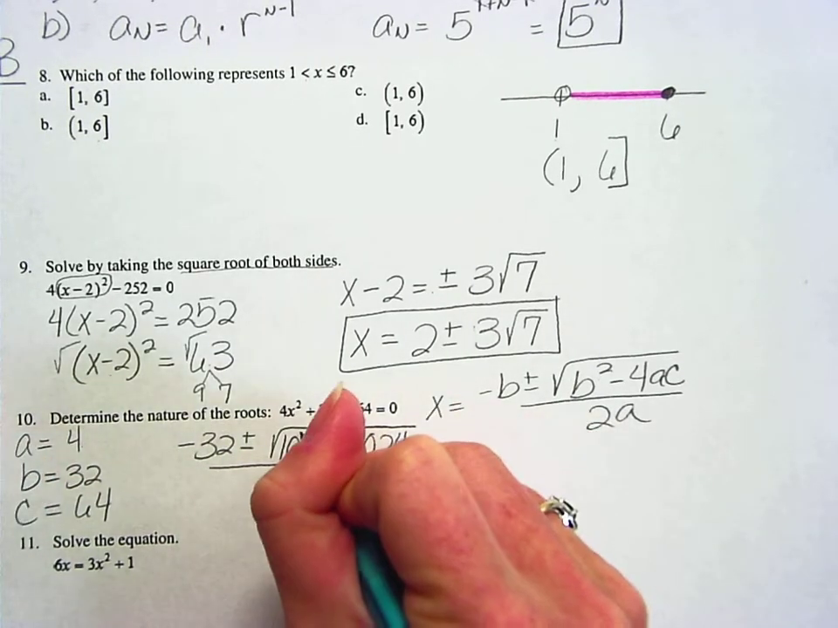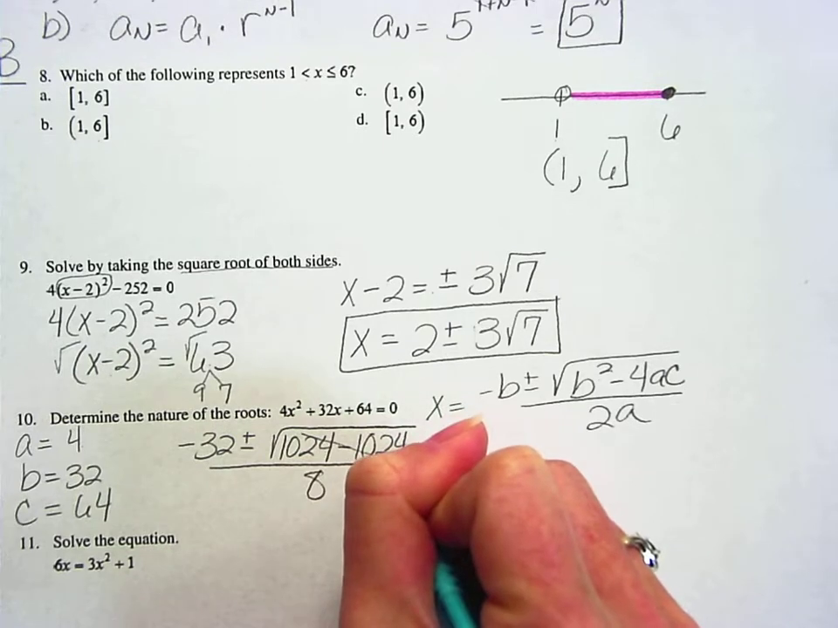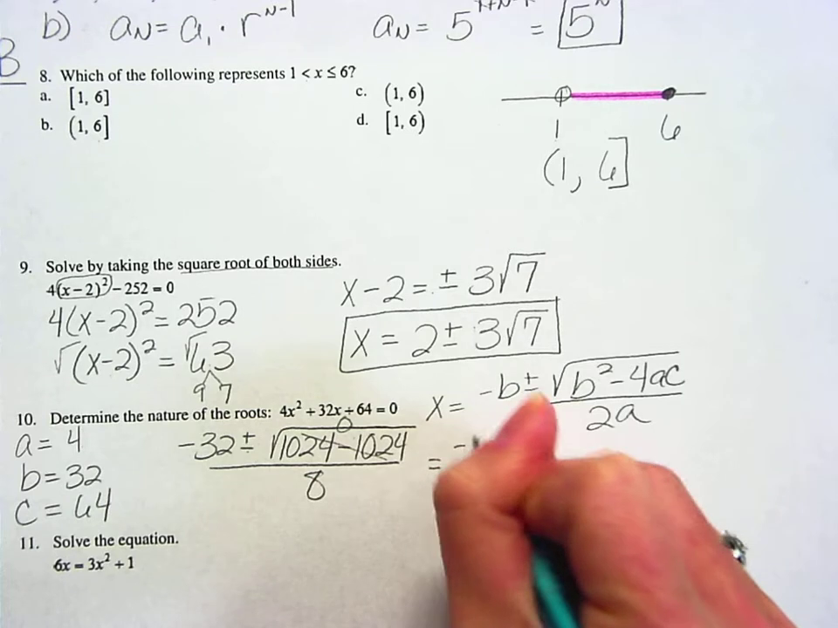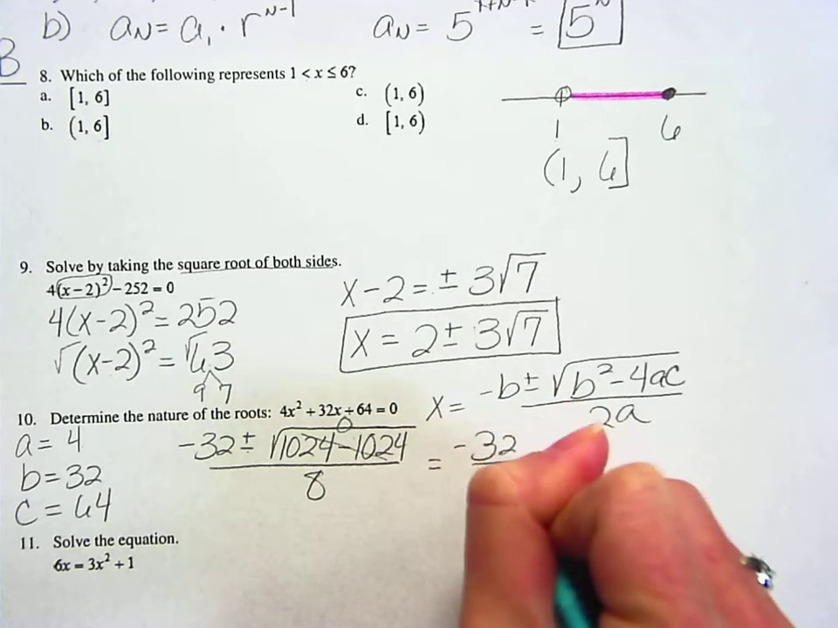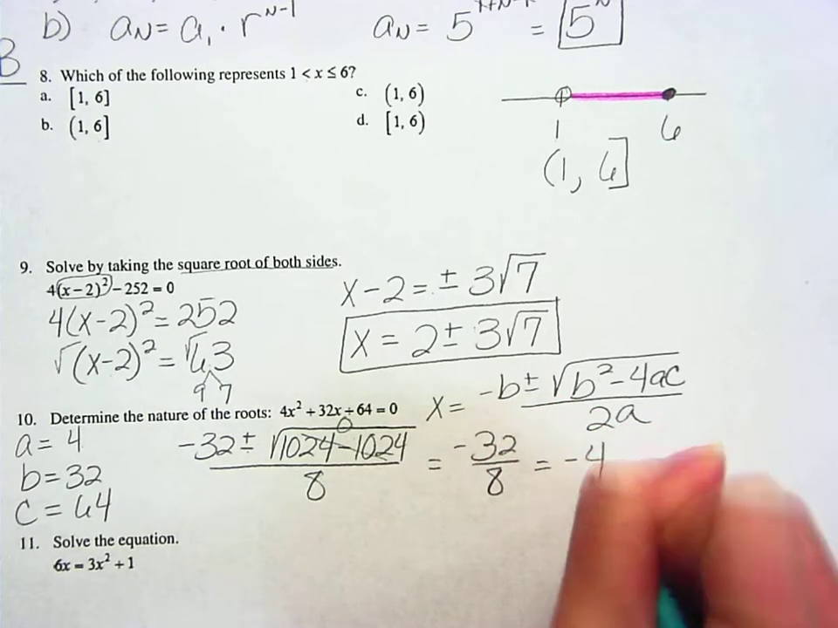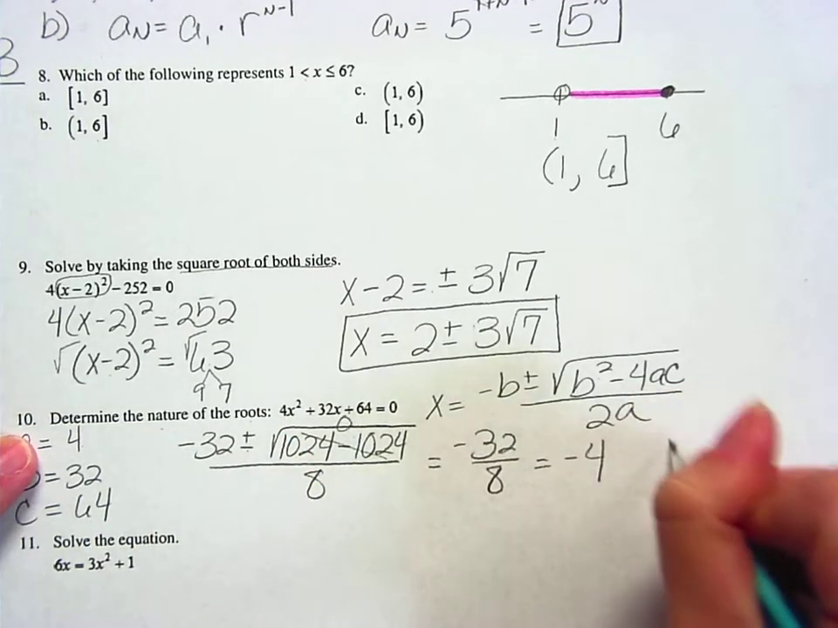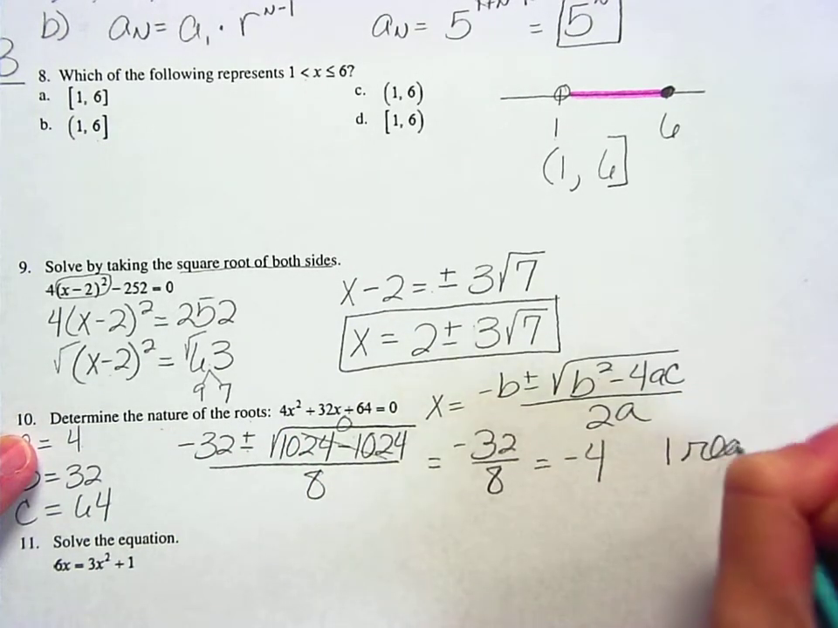Since this is giving me a 0 right here, I'm going to end up with negative 32 plus or minus 0, which still just gives me negative 32 over 8, which gives me negative 4. But what they're asking here is for the number of roots that I have, and I end up with 1 real root on this one.